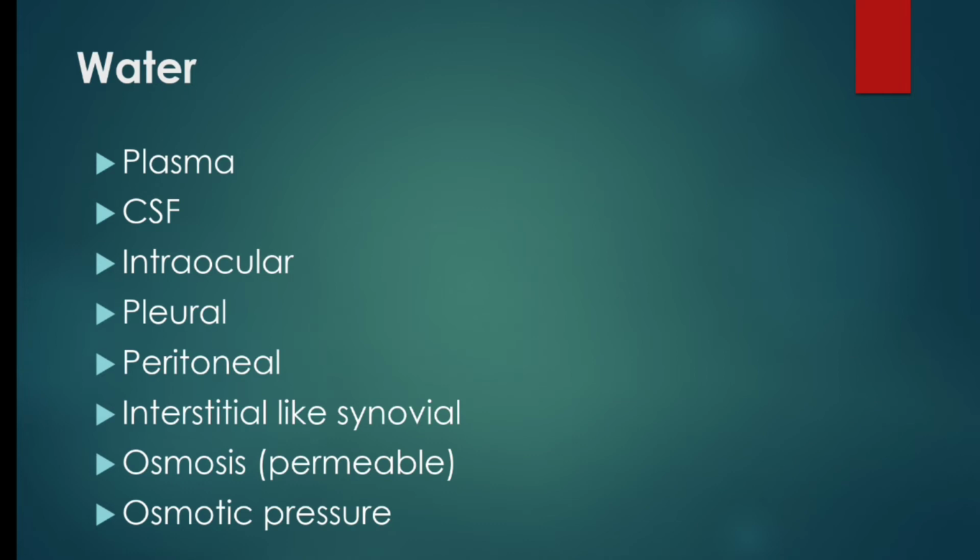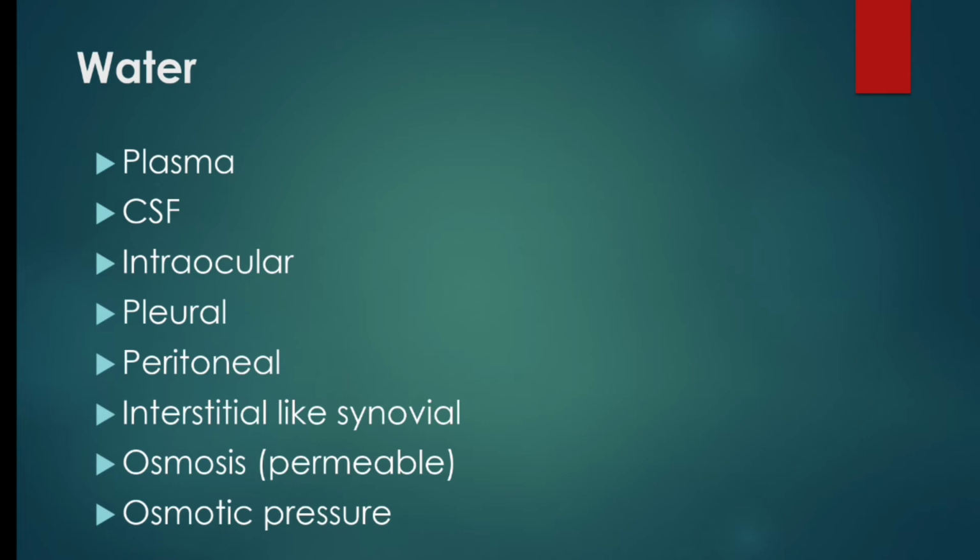When a membrane which is selectively permeable, that is, allows only some fluids to pass through it, separates two fluid compartments, the fluid shifts to the side of higher concentration of solutes till the concentration on both sides becomes the same.